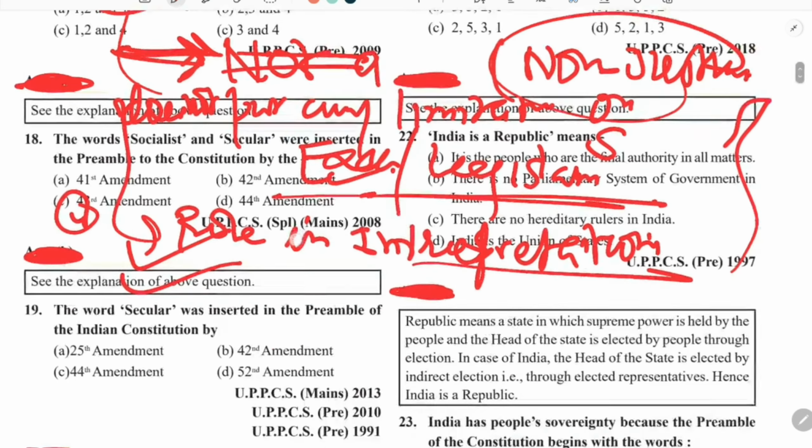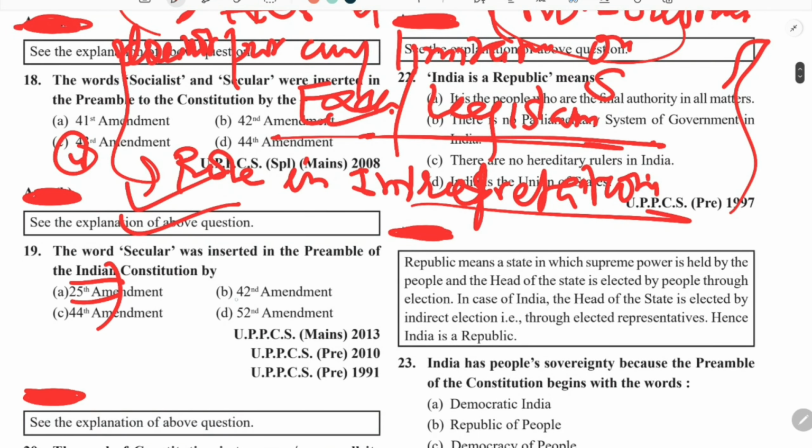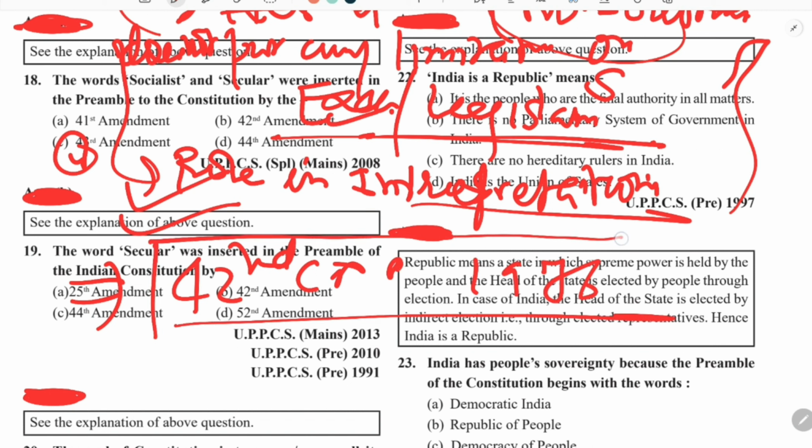And I told you that it has been amended only once, by the 42nd Amendment in 1976. Only one amendment of the preamble has been done, in which three words were added: socialist, secular, and integrity.